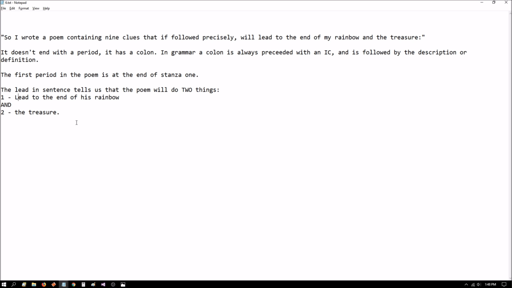Remember, folks, this is a treasure hunt. This is a puzzle. We have to solve the puzzle. The poem is straightforward because the poem is nothing but a bunch of clues. But as he says in the lead-in sentence, the clues alone aren't enough. You have to follow them precisely. So I really believe, again, we got 2 omegas. The first omega is at the end of his rainbow, and the second omega is going to be at the treasure.